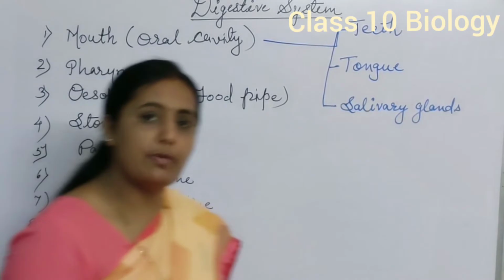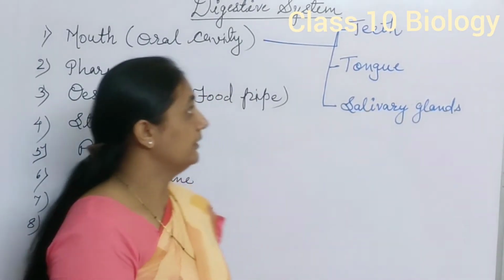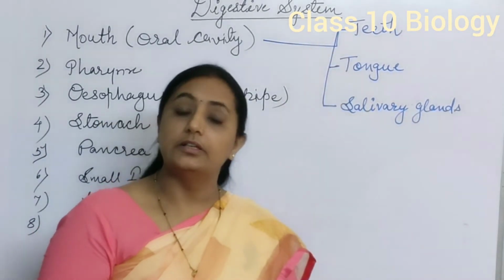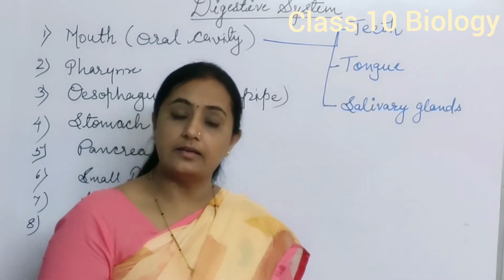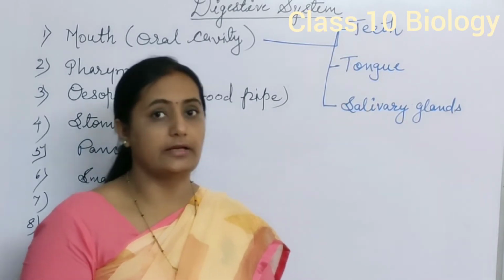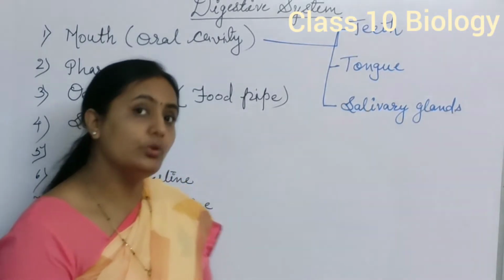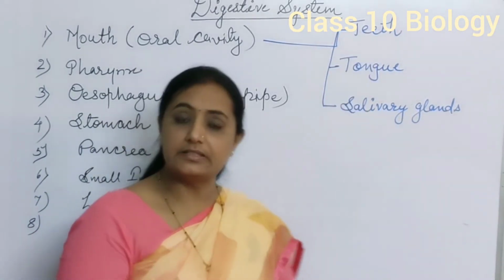In the region of the mouth, teeth are present. Different types of teeth are there: incisor, canine, premolar and molar. A total of 32 teeth are present in the oral region.